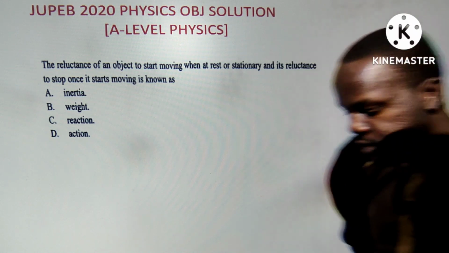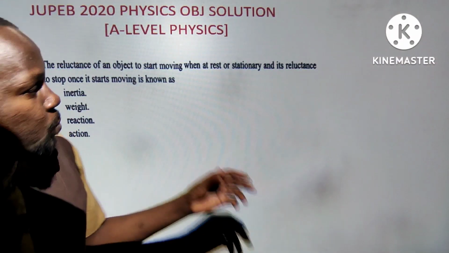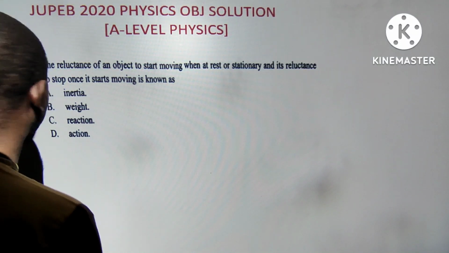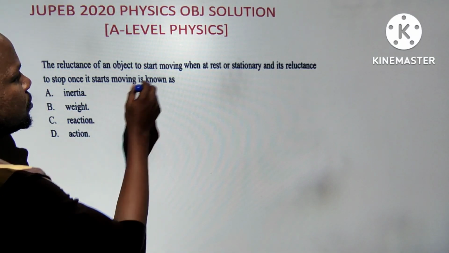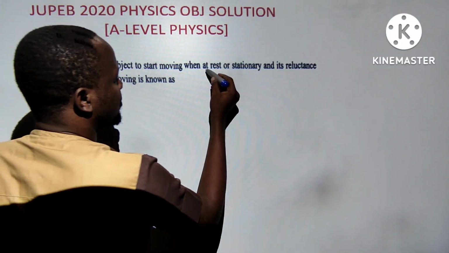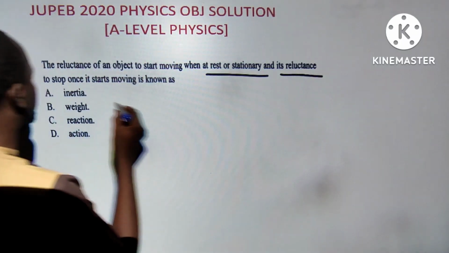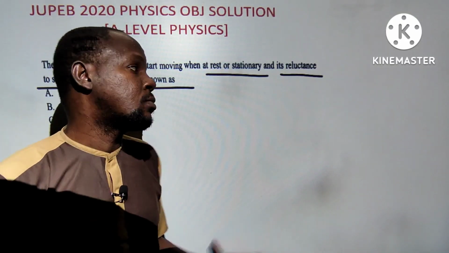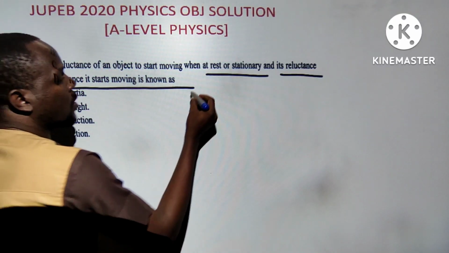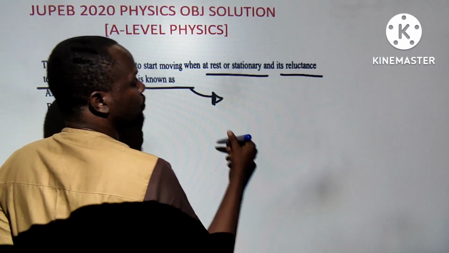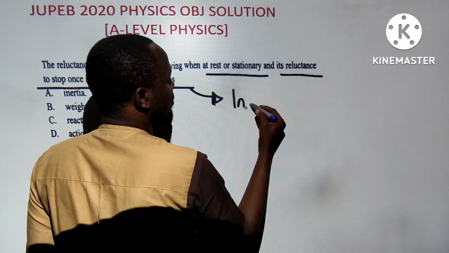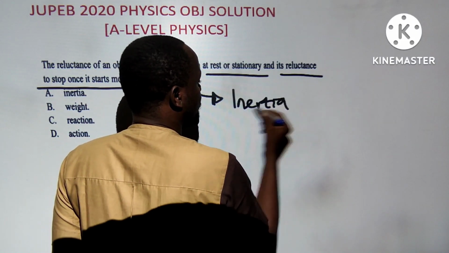Thank you very much. Now, the next question is asking about the reluctance of an object to start moving when it is at rest or stationary, and the reluctance to stop. This is a basic question of WAEC and NECO. Reluctance of an object to move is defined according to Isaac Newton's first law of motion, and it is called inertial mass. This is the definition we give to inertia from junior classes.